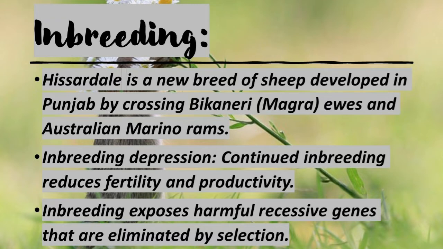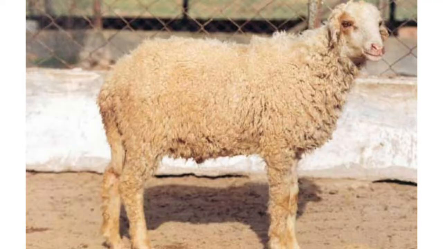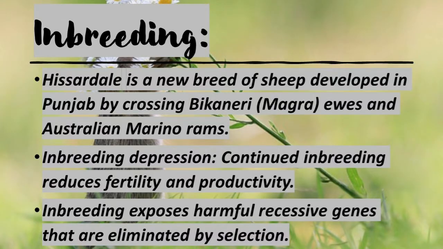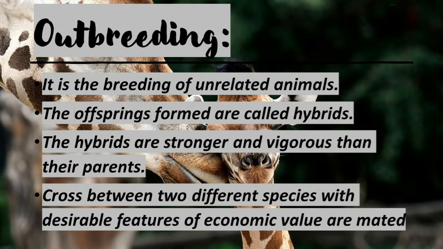Children, I told you Bikaneri ewes are an Indian breed of wool type sheep having the body white and the face usually colored. And the Merino is one of the most historically relevant and economically influential breeds of sheep, much praised for its wool, that is, Australian Merino rams. So if we make the cross between these two, we can get a Hisardale. A Hisardale is a new breed of sheep developed by an Indian and Australian cross. Next we pass on to outbreeding.